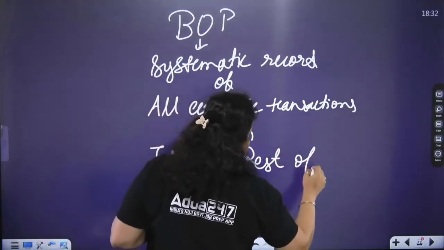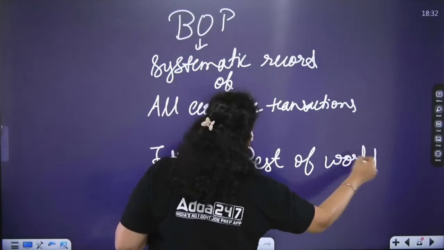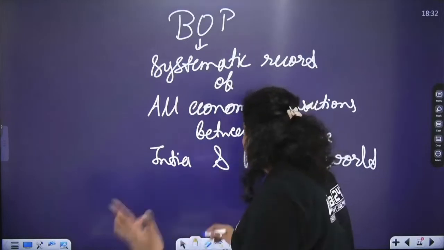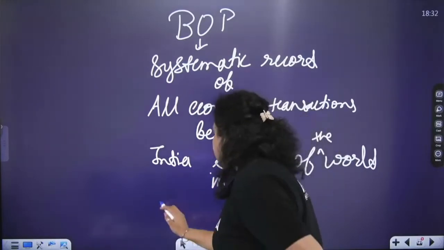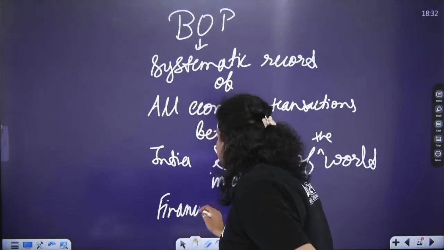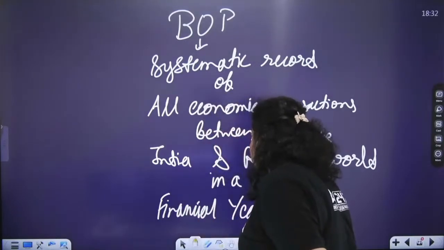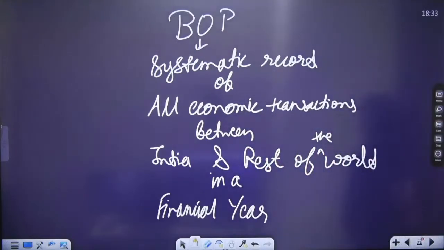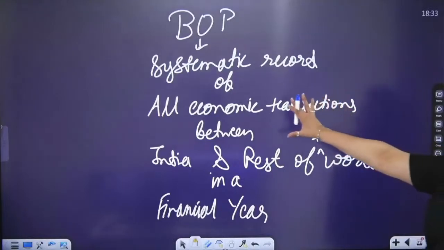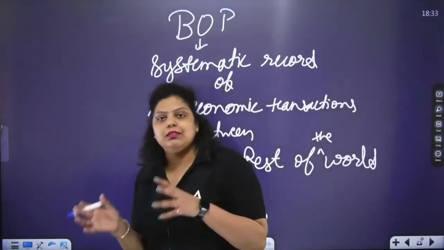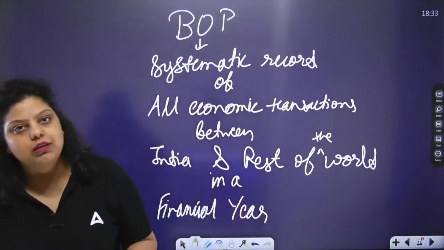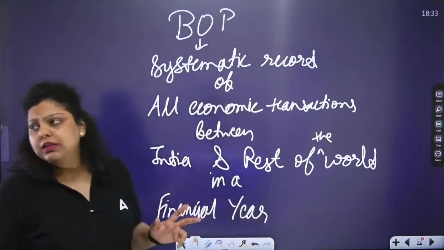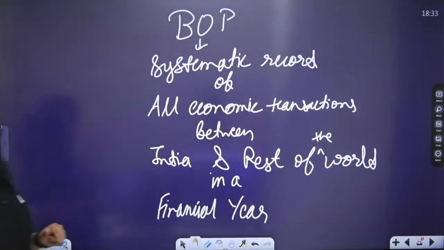Whatever money related transactions happen between India and the rest of the world will be maintained systematically under the balance of payment. But for what duration? In a financial year. So this is the definition: balance of payment is a systematic statement of all the economic transactions between India and the rest of the world in a financial year. Clear? Now let's understand it with an example.